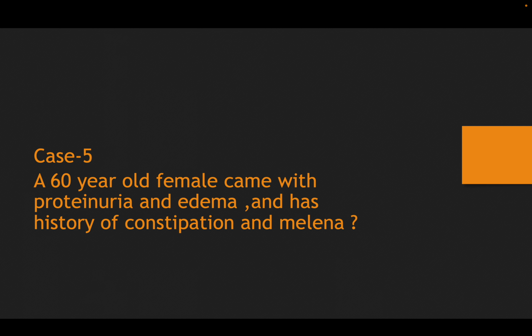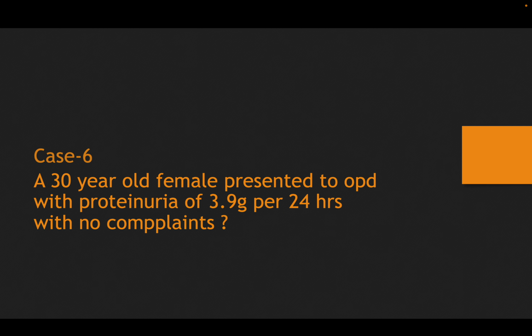So this is one more case I want to tell you. A 30-year-old female presented to OPD with proteinuria of 3.9 grams per 24 hours and with no complaints. So how do you go about this? It is classically a nephrotic range proteinuria, unlike the previous case where nephrotic range proteinuria, fever and joint pains were there. So then she landed up directly with 3.9 grams per day with no complaints.